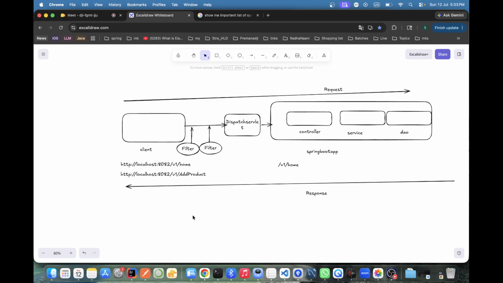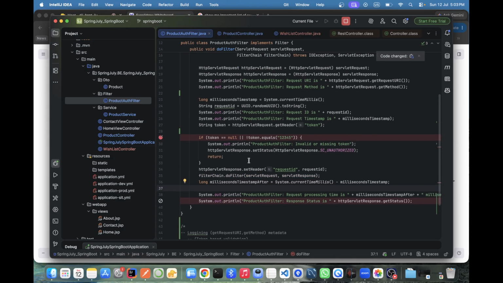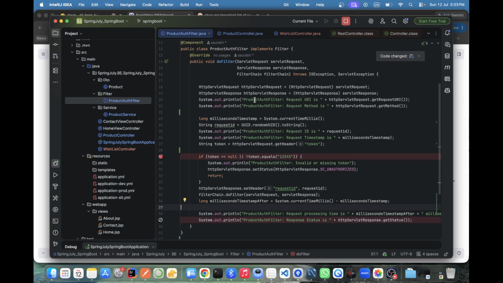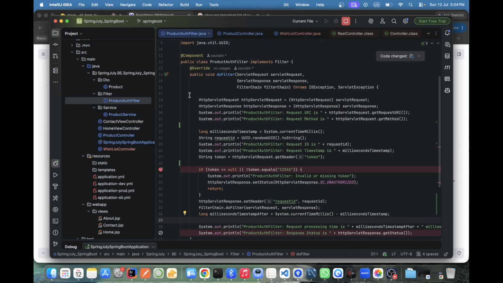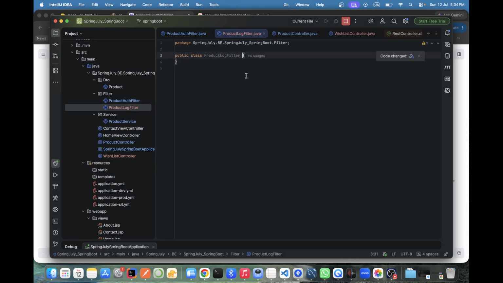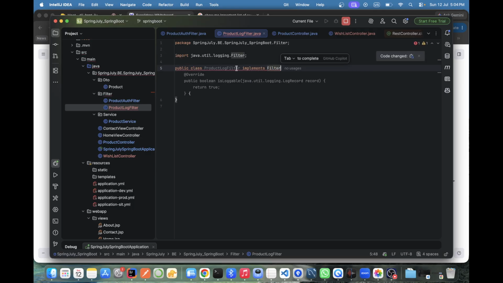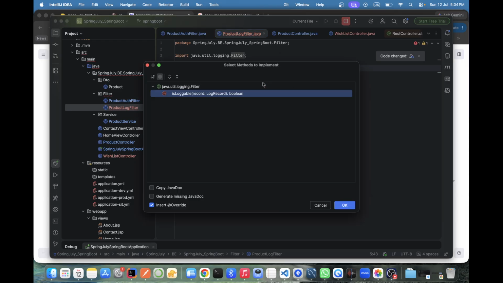Okay, let's now move to filter chaining. So now I'm creating two filters. The first one is the product filter, just for logging, and a product auth filter, suppose. And now I'm creating the product log filter. And here we have 3 methods. That is also an interview question, so remember it. Here we have 3 methods.